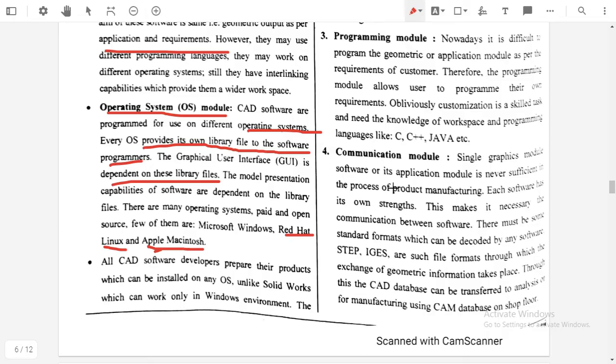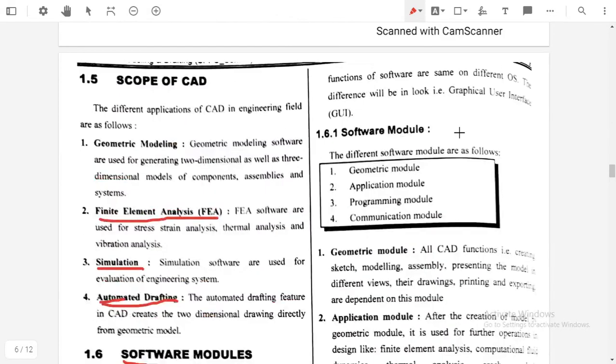It should be open in every operating system. The CAD software developer should prepare a program in such a way that it can be opened in any operating system. It should not be for a specific purpose only.